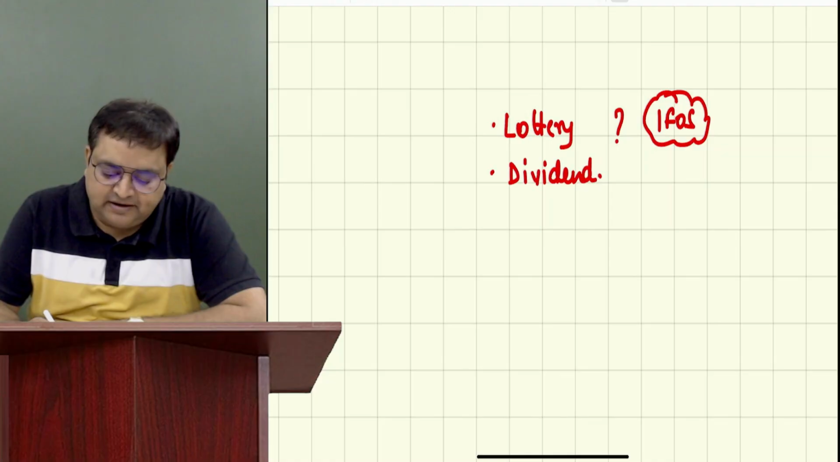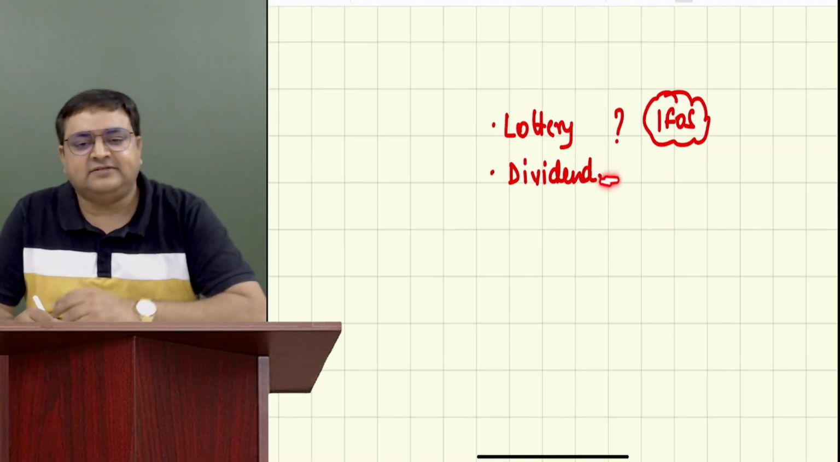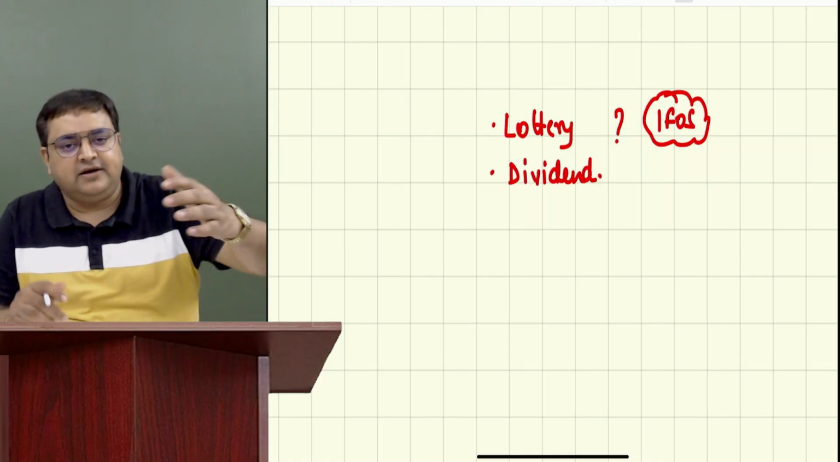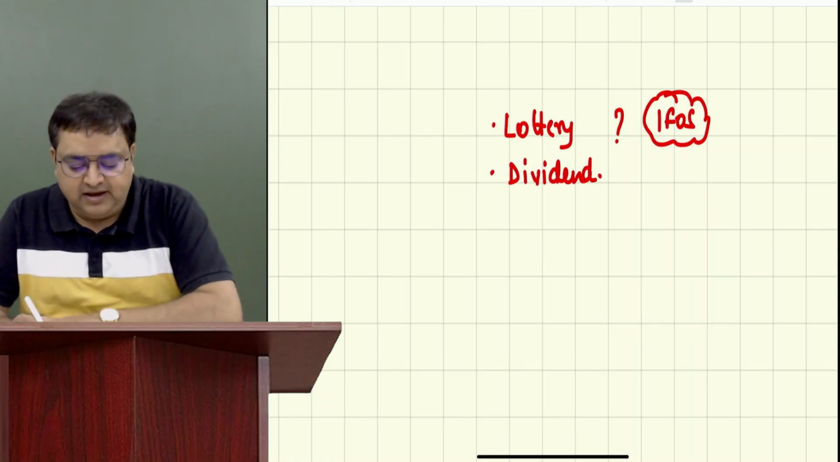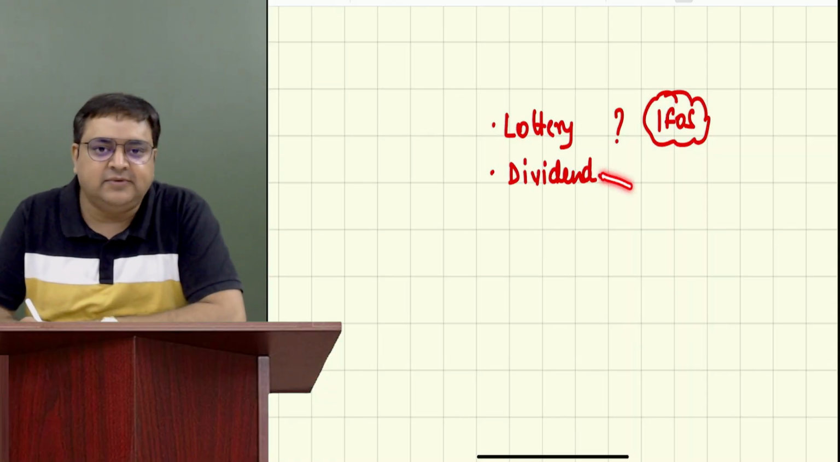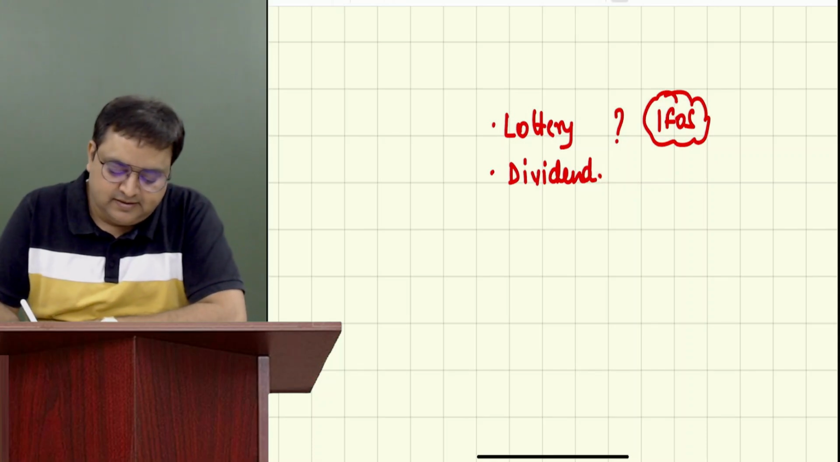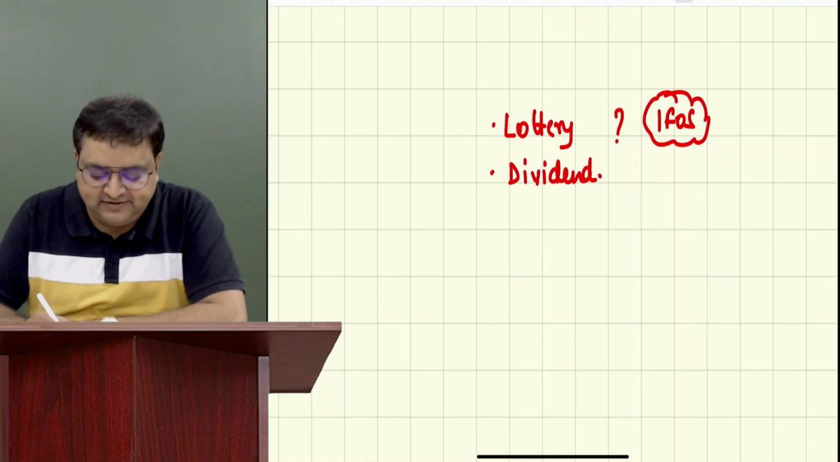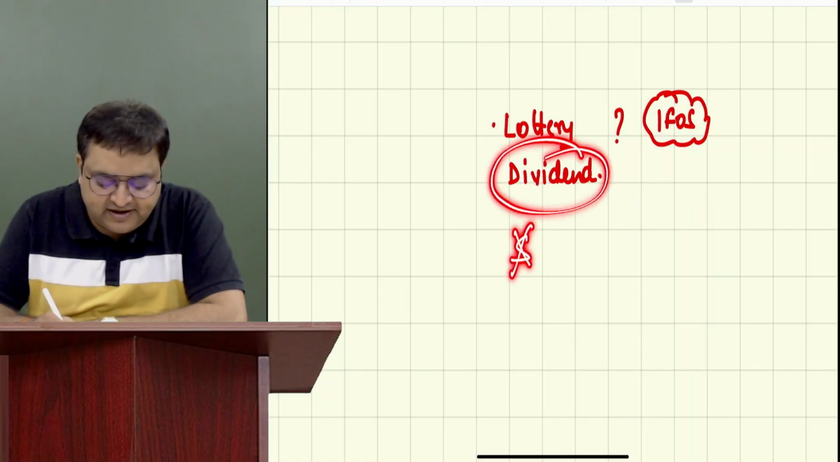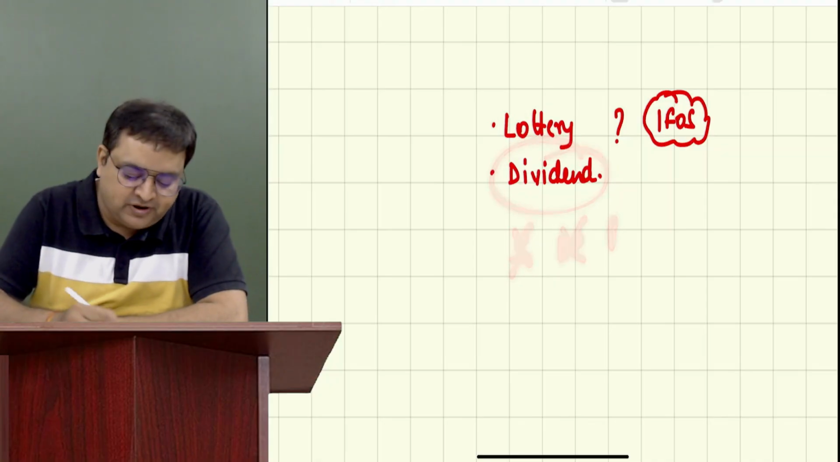Dividend income. Please tell me. Let's say she has some shares, she is holding the shares and earning dividend. Under which head will this dividend be taxable? IFOS. Everybody okay? Is it salary? No. It is not house property income. It is not her business. It is not capital gain. It is IFOS.